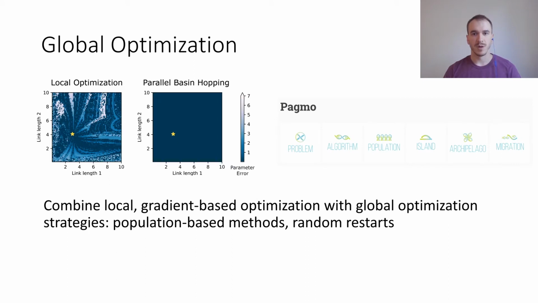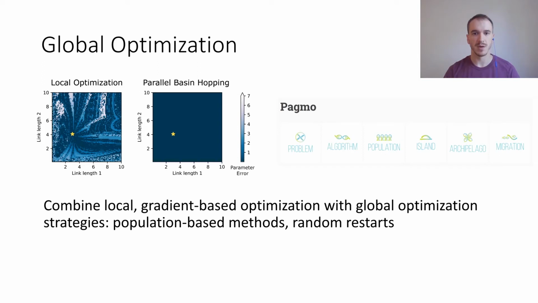Physical equations of motion are often highly nonlinear, leading to many local minima during hybrid training. We leverage global optimization techniques like basin hopping. In the experiment shown on the left, the link lengths of a double pendulum are inferred from a trajectory of joint positions. As a system identification objective, we used the common L2 error, which we evaluated between the simulated trajectory given the parameters and the ground truth trajectory, which in this case has been simulated from a double pendulum with link lengths of 3 and 4 meters.